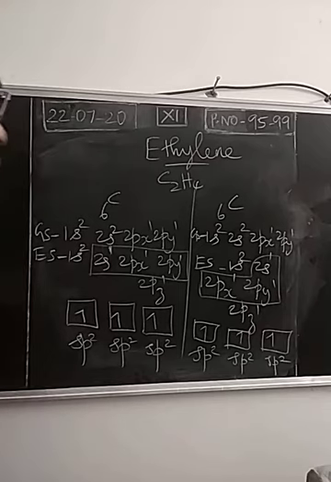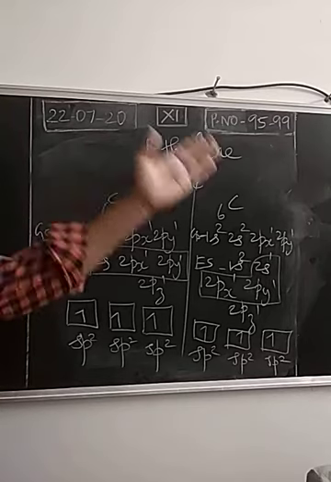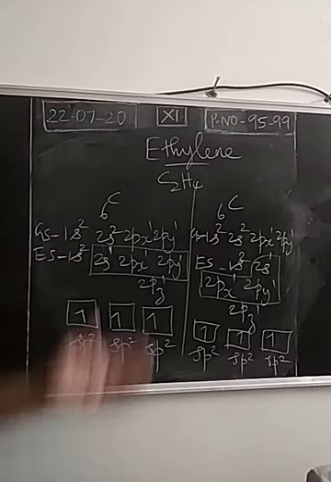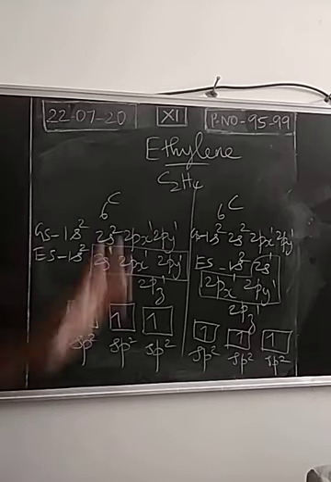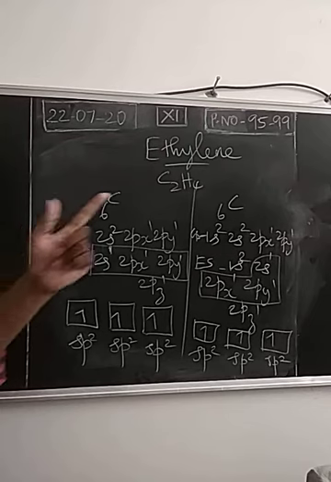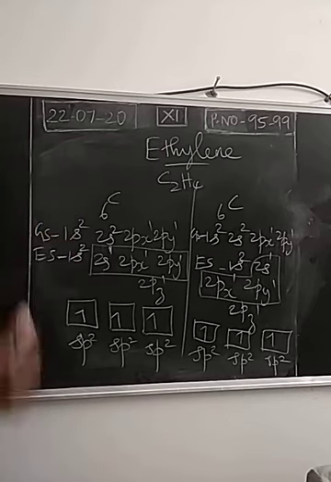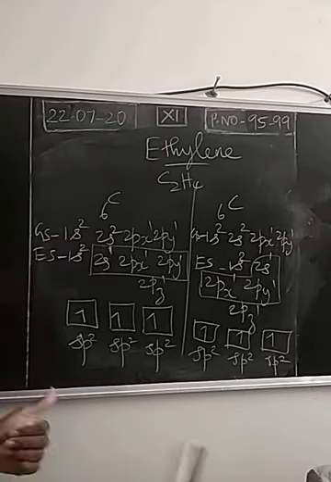Now we are going to explain how there is overlapping of orbitals to make a covalent bond. Due to covalent bonds only, these six atoms exist as a molecule. Two carbon atoms and four hydrogen atoms have combined due to covalent bonds and exist as a molecule. For this existence of a molecule, overlapping is a must.